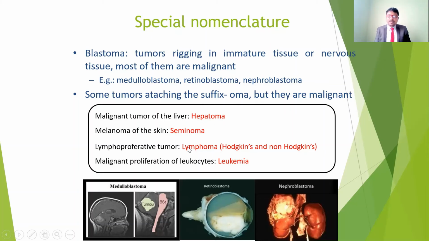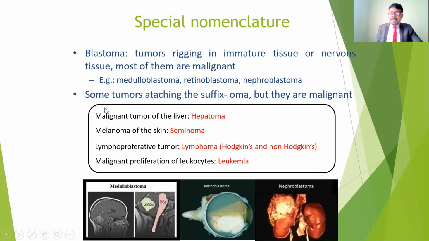And also melanoma. Melanoma is a cancer of the skin. We also have seminoma. And lymphoproliferative tumors are called lymphoma, also known as Hodgkin's or non-Hodgkin's disease. And also malignant proliferation of the leukocytes, the white blood cells, which causes malignant cancer in the blood, is called leukemia.